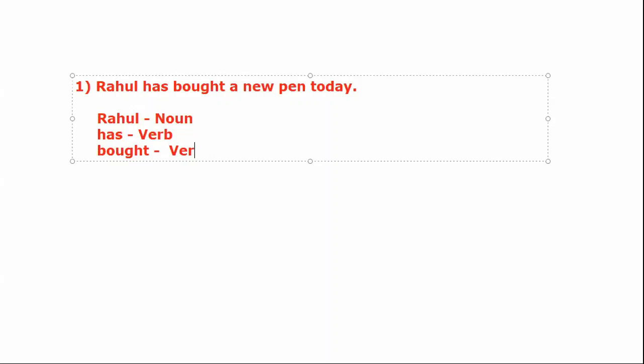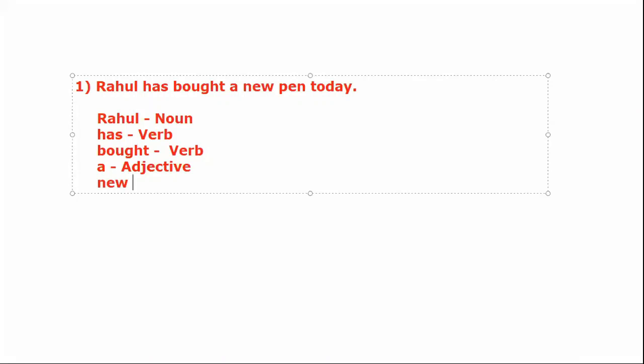After Rahul, has. Now has is what part of speech? It is a verb. Now after has, bought. Bought is which part of speech? That is a verb. Now A. You know A is an article. A, an and the, all the articles belong to adjective grammatically. So A is which part of speech? A is adjective. Now new. So new is adjective.